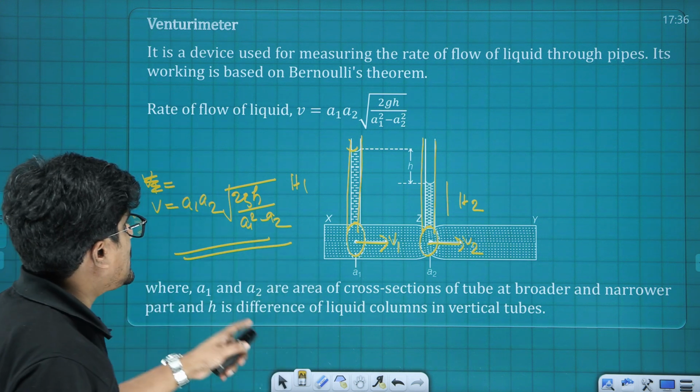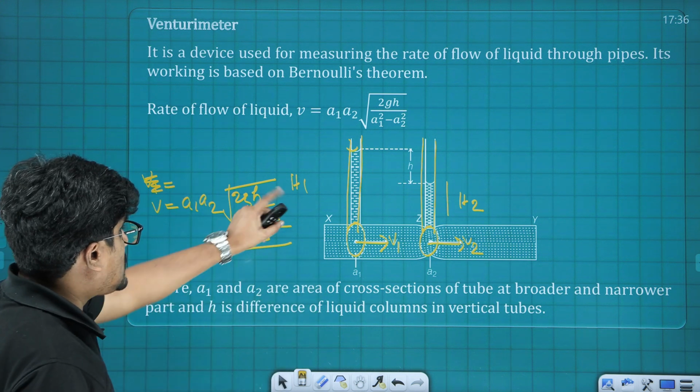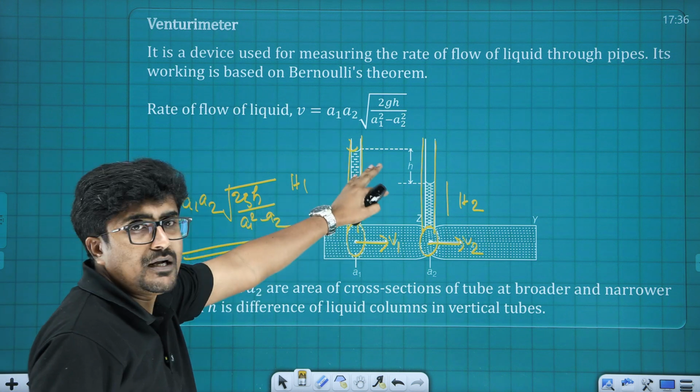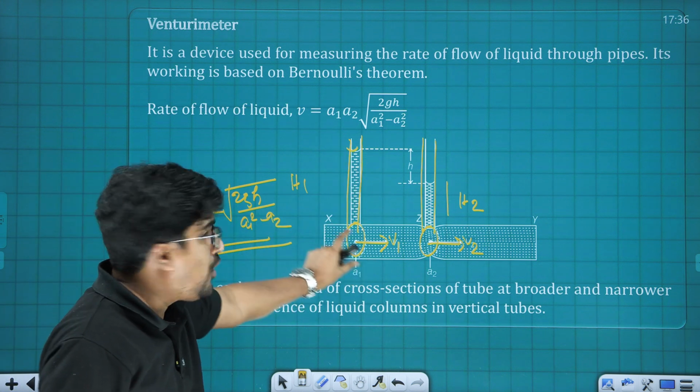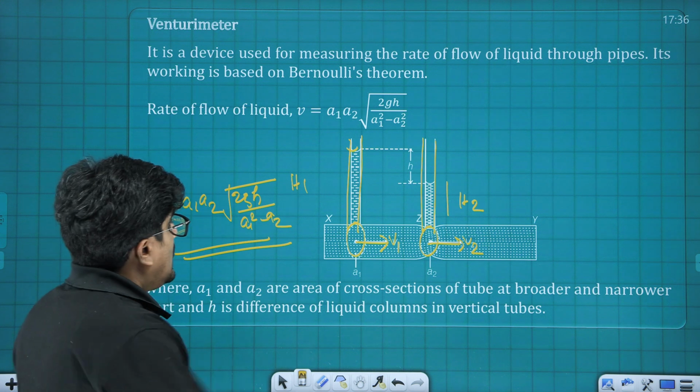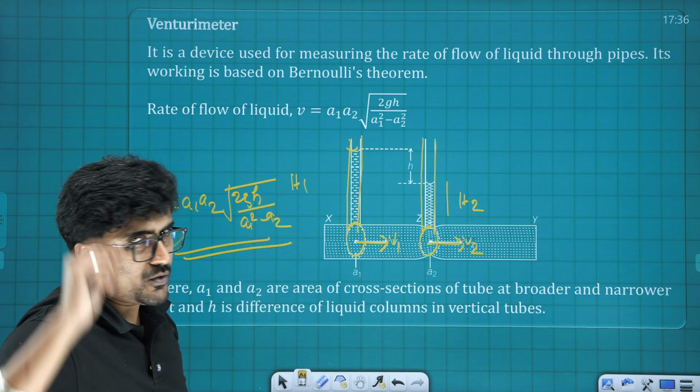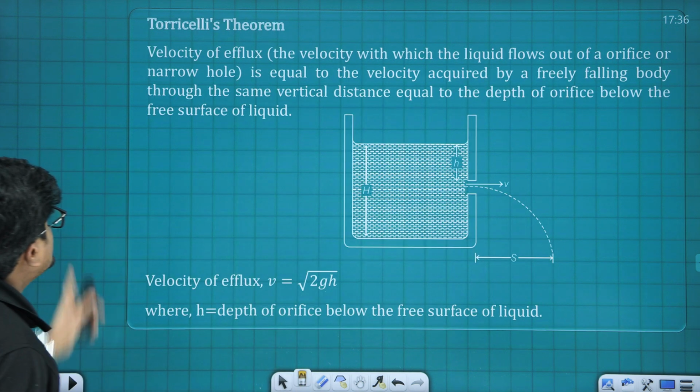So what is A1 and what is A2, that I already told you. Fine. So we just need to know about the area of cross section of the two areas as well as the height variation in the liquid column. Alright. Next one is Torricelli's theorem.